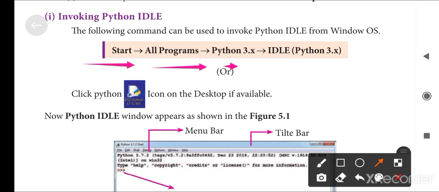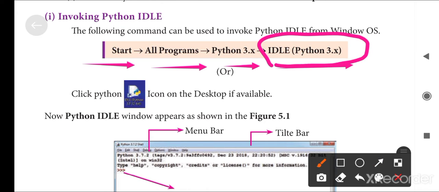After that, we select Python 3.x, which is the new version to type a program. Then we select IDLE Python 3.x. This is the final version of Python IDLE.